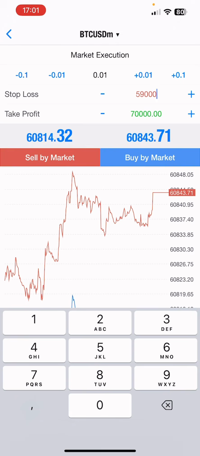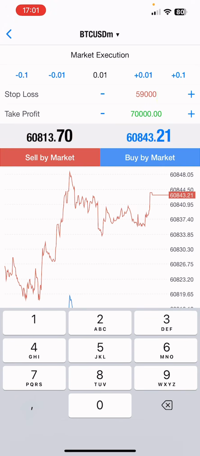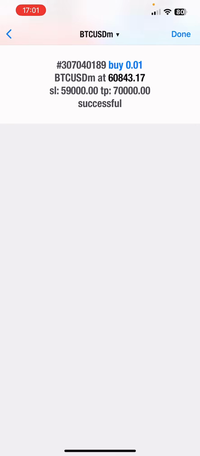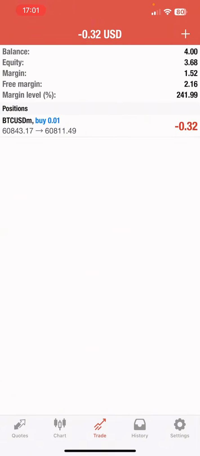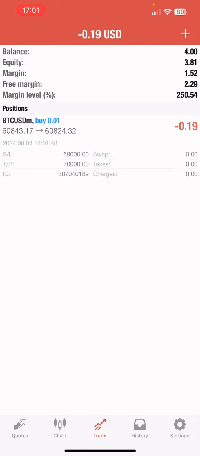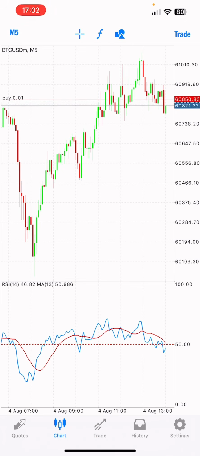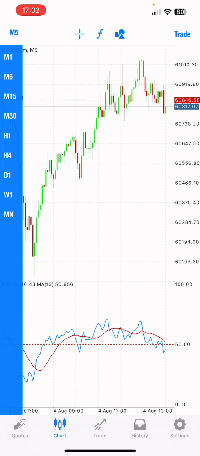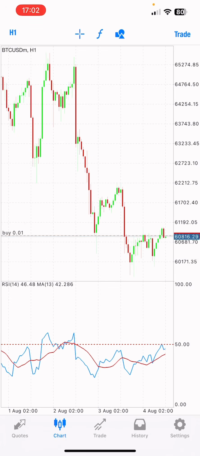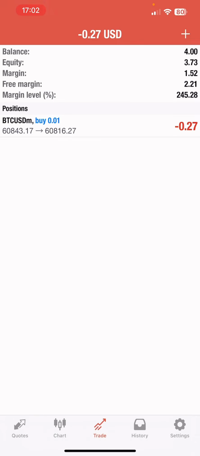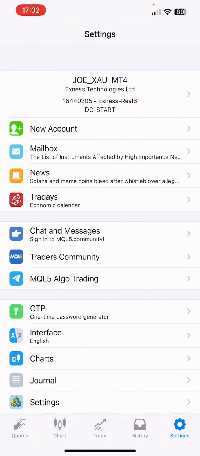Am I saying you buy or sell? If I say you buy now, we enter buy, which means we are now in the trade of Bitcoin. We are buying Bitcoin. So when I make profit, you are going to make profit. When I make loss, you are going to make loss. So let's open the chart of Bitcoin. You are seeing now this is our order, our trade that is currently going on. This is a real account.